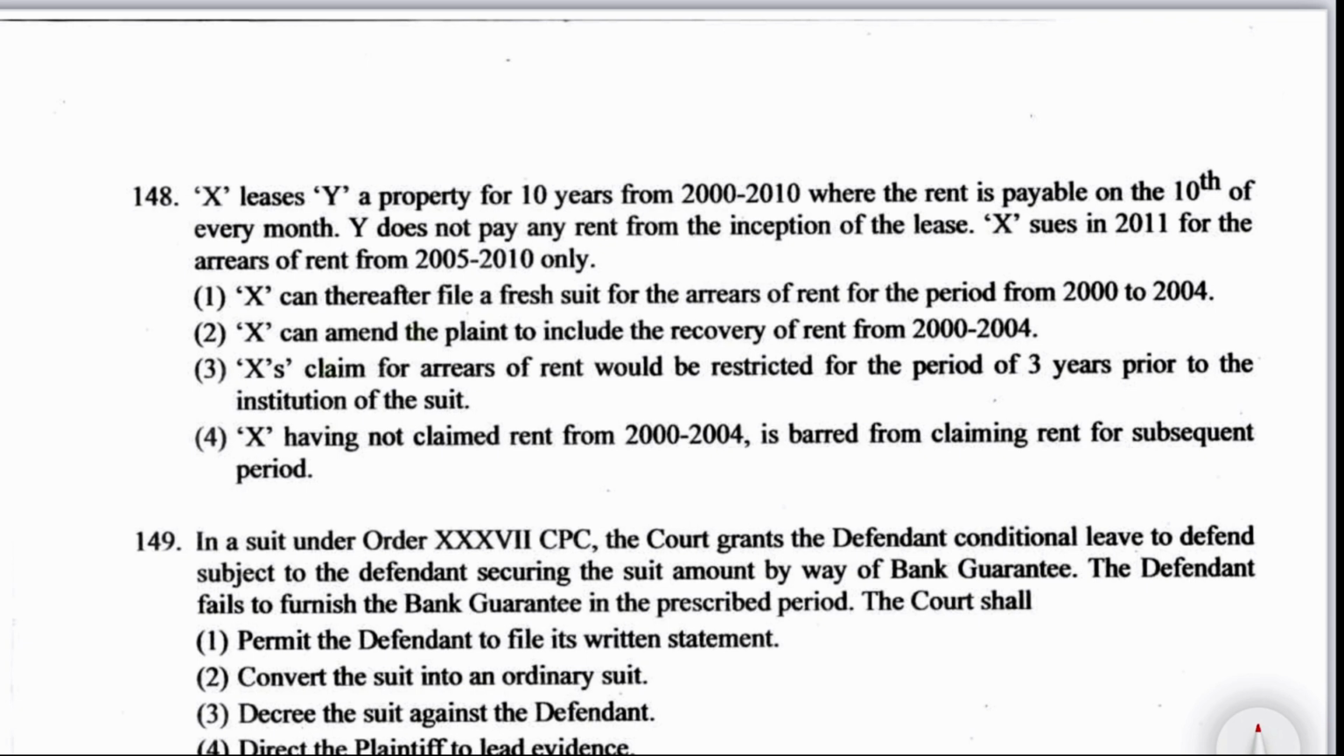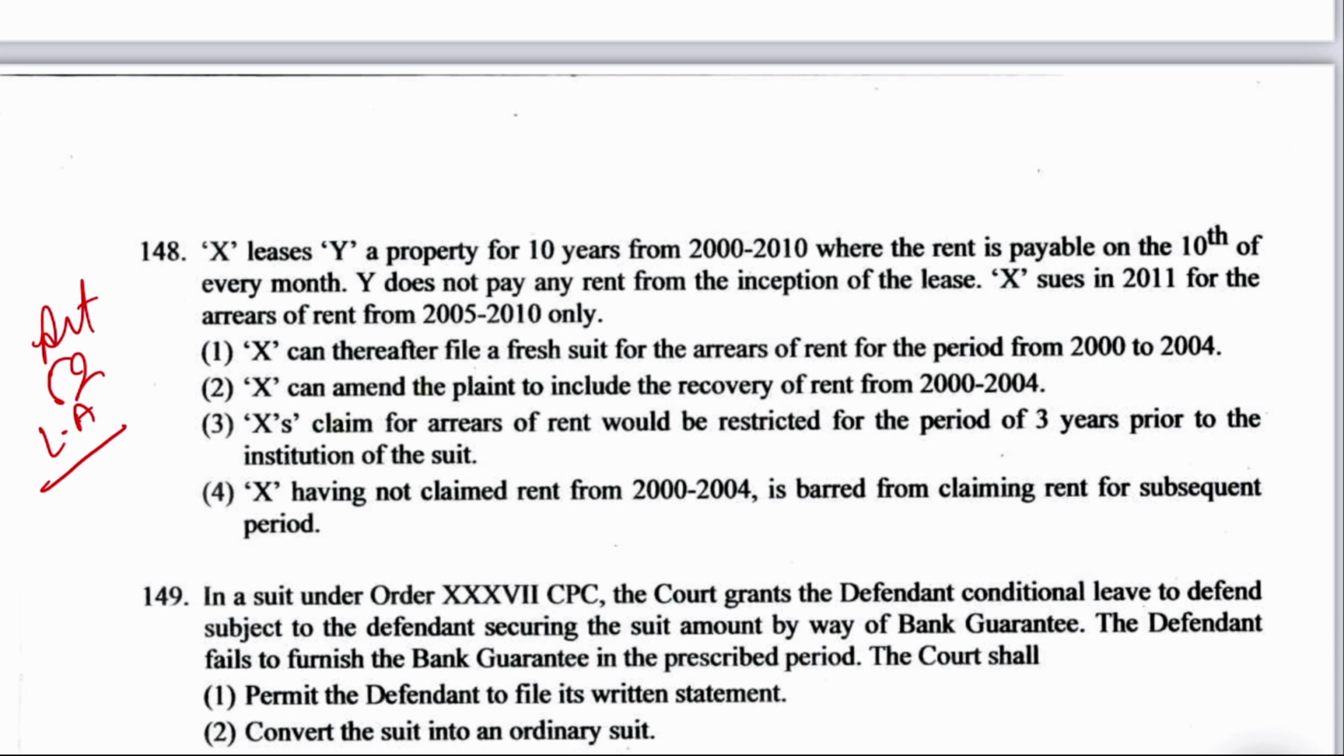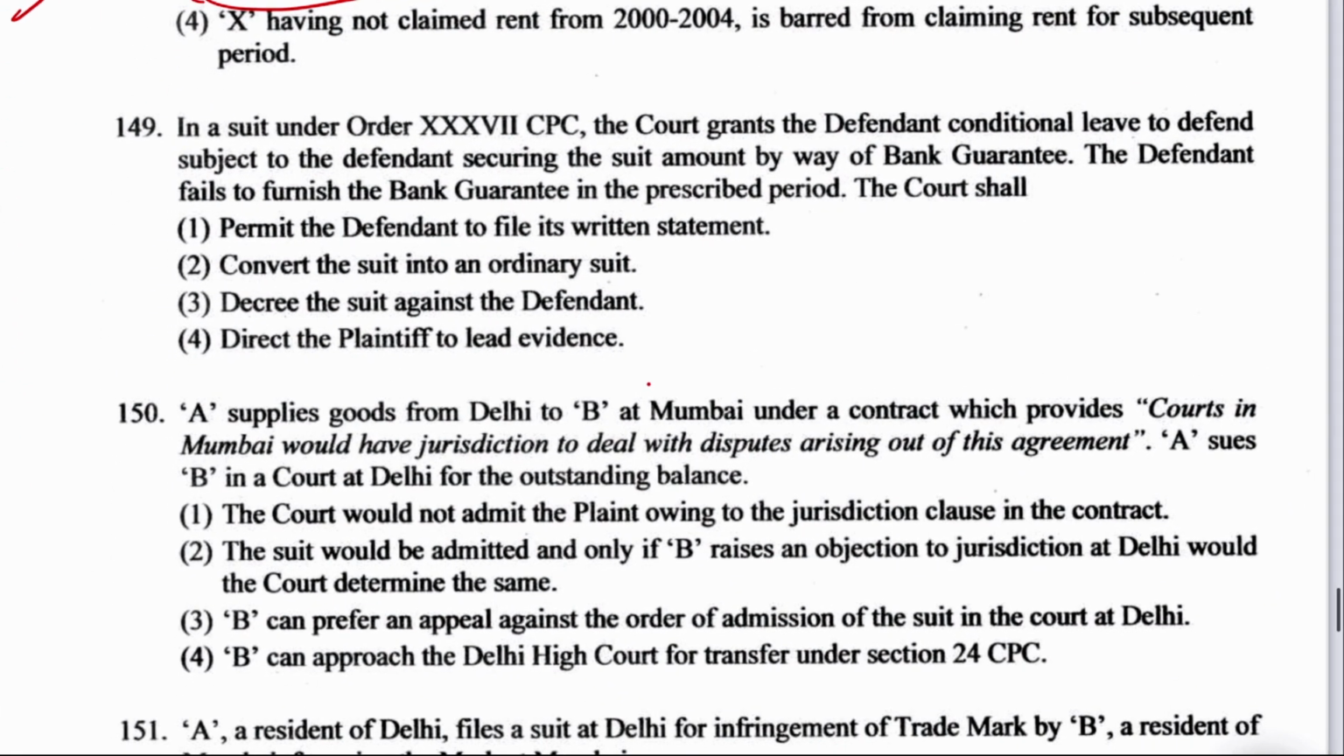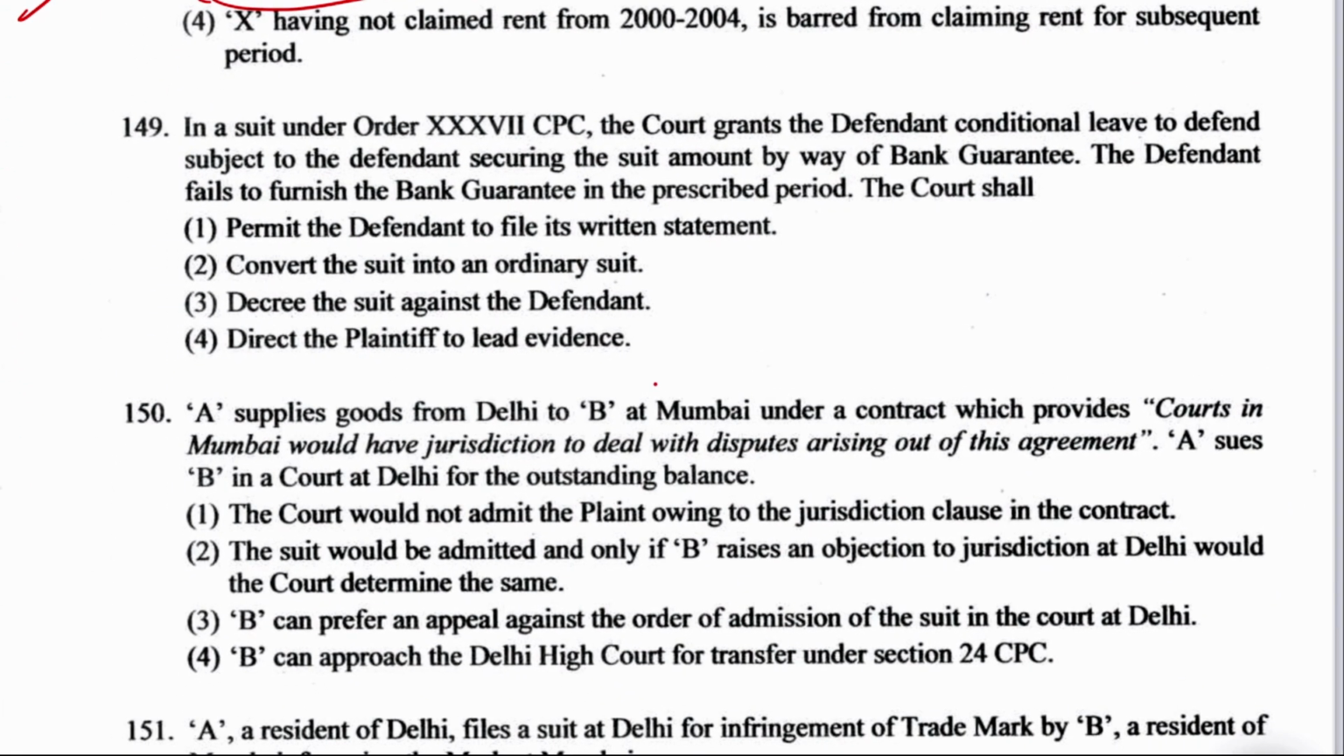Well, this is mentioned under Article 52 of the Limitation Act. According to that article, the right option becomes option number 3. X's claim for arrears of rent would be restricted for a period of 3 years prior to the institution of suit.